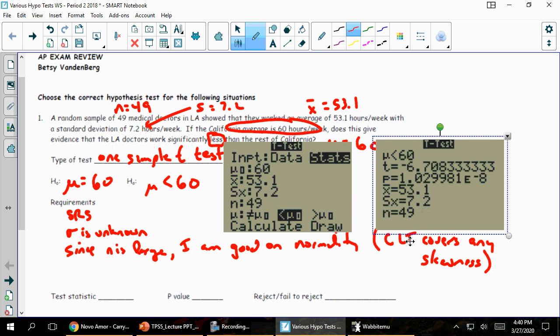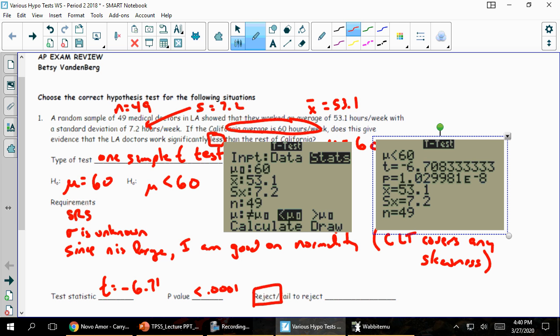So my test statistic t is negative 6.71. My p-value is really small. My p-value is less than 0.0001, and it's so small I'm going to reject.